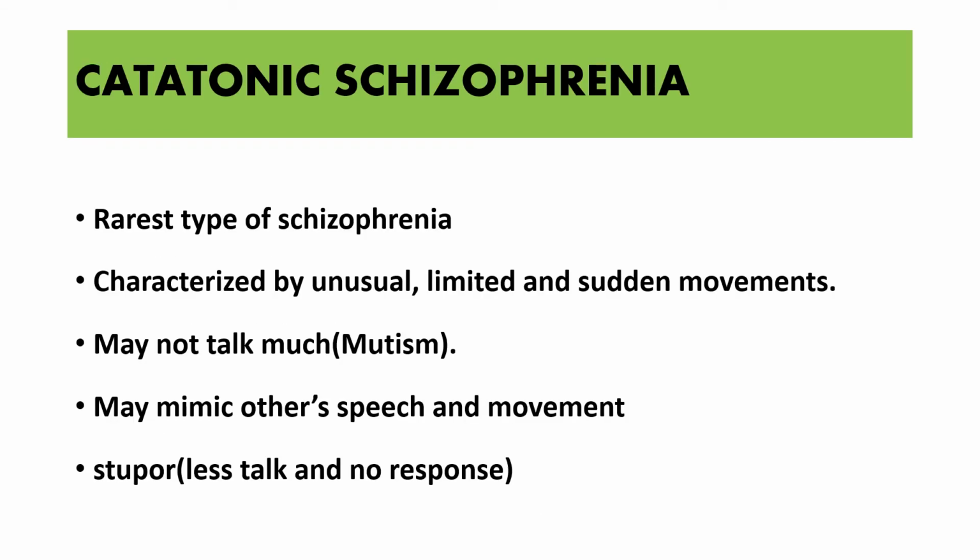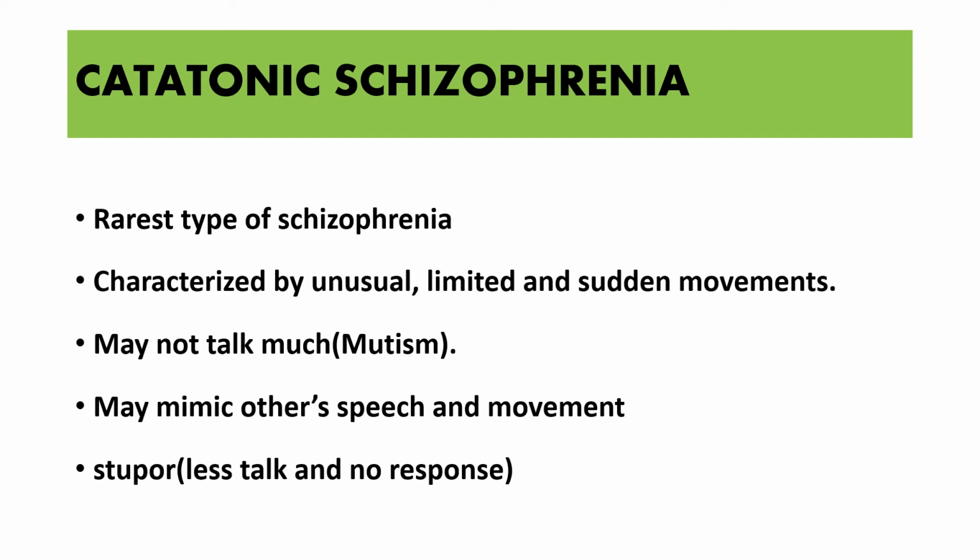Next type is catatonic schizophrenia. Catatonic schizophrenia is one of the rarest types of schizophrenia and it is characterized by unusual, limited and sudden movement. Those points are important: unusual, limited and sudden movements. They don't talk much. They are in a mute stage. They mimic other speech and movement. If I say something, they'll repeat the same thing. But suddenly they'll reply back. We can't imagine how fast they can reply back, and at the same time they will maintain a mute